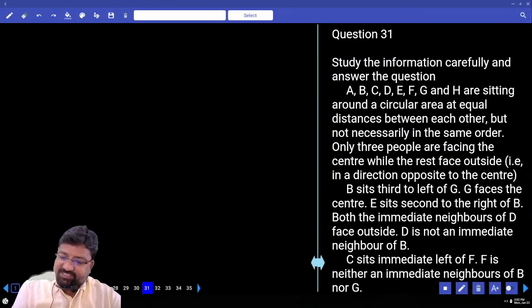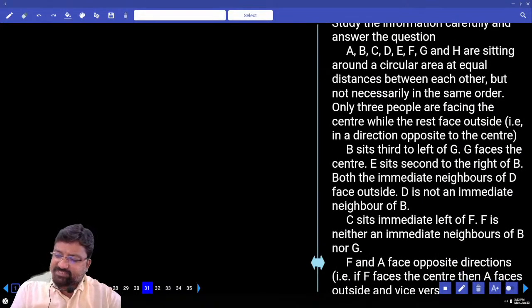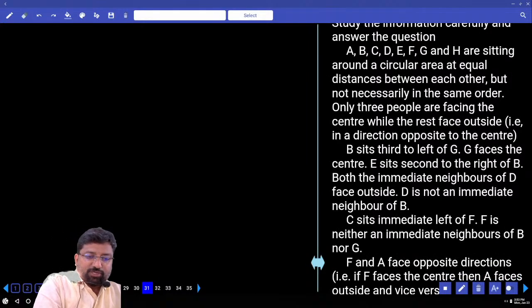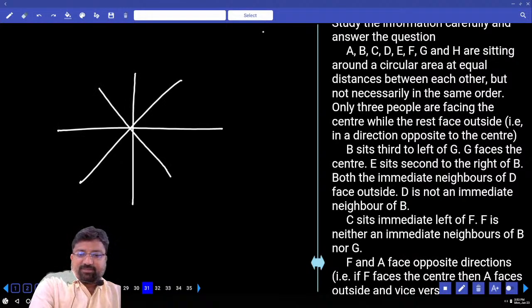A, B, C, D, F, G, H are sitting at a circular table with equal distance between each other but not necessarily in the same order. Only 3 people are facing the center while the rest face outside. Total how many persons? 8. How many inside? Tell me. 3 in, 5 out. Clear?